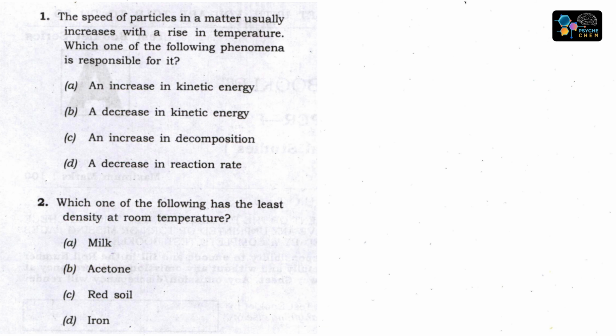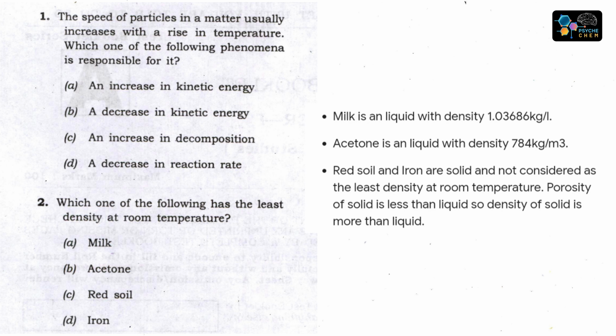So next question is which one of the following has the least density at room temperature? Milk, acetone, red soil, iron. So you already know that the density of milk, acetone, red soil, the solid, liquid, gas vary. Red soil and iron are solid, not considered for the least density. So the right answer is milk, A.